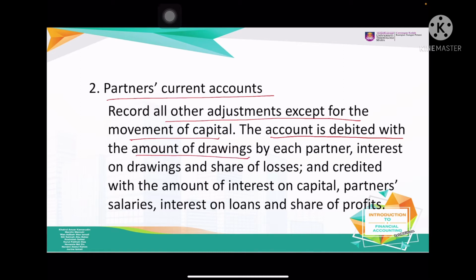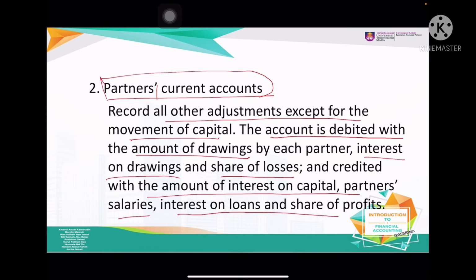If the partner took money from the business, the drawing should be in your current account but not in your capital account. Interest on drawing and share of losses are debited, and the credit amounts such as interest on capital, partners' salaries, loan and everything will be in the current account. We are going to discuss all those things later.